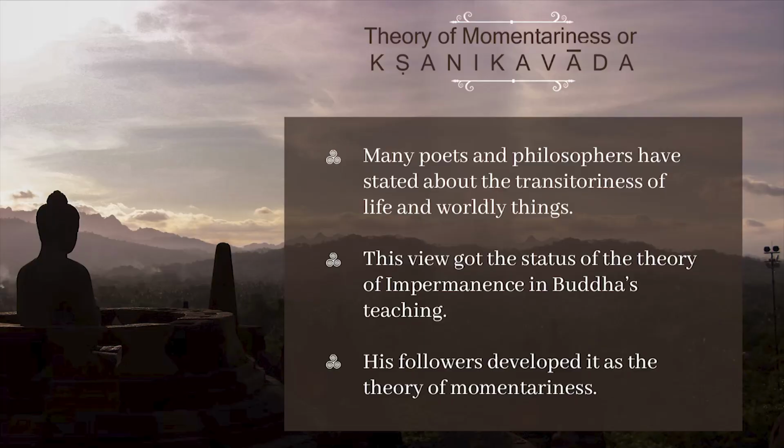Whenever the cause is destroyed, the thing will also be destroyed, or its existence will automatically vanish. This view got the status of the theory of impermanence in Buddha's teaching.